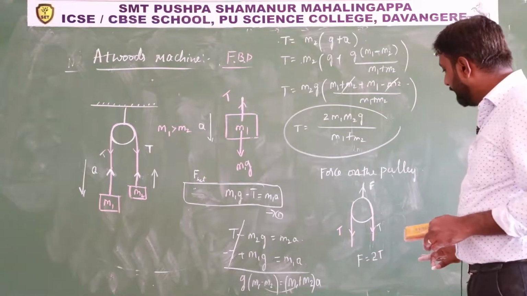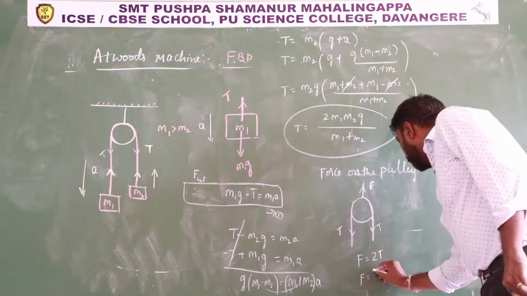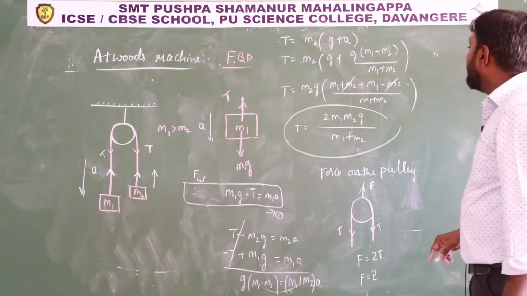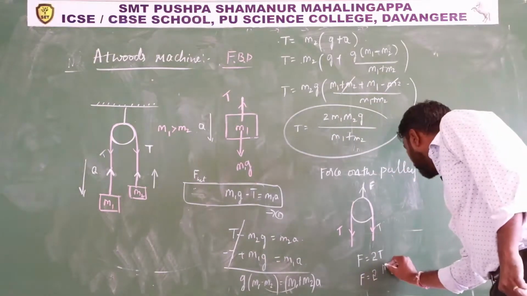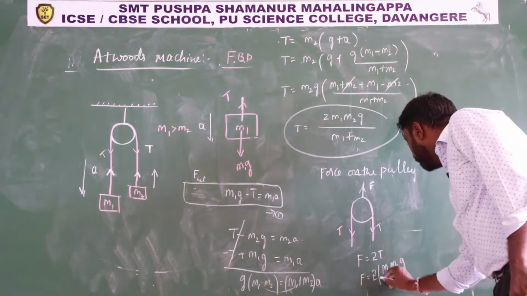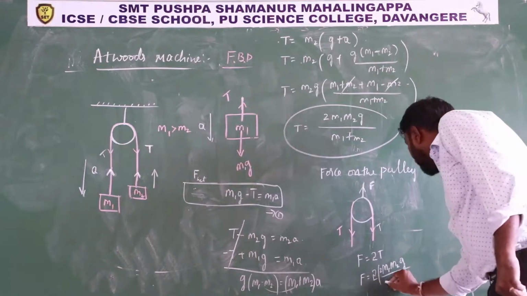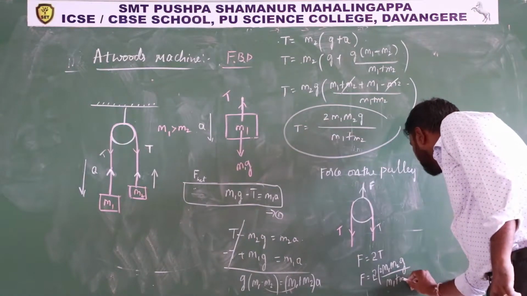F equals 2T, and F equals 2 into the tension force we got, 2 into 2 m1 m2 g divided by m1 plus m2.